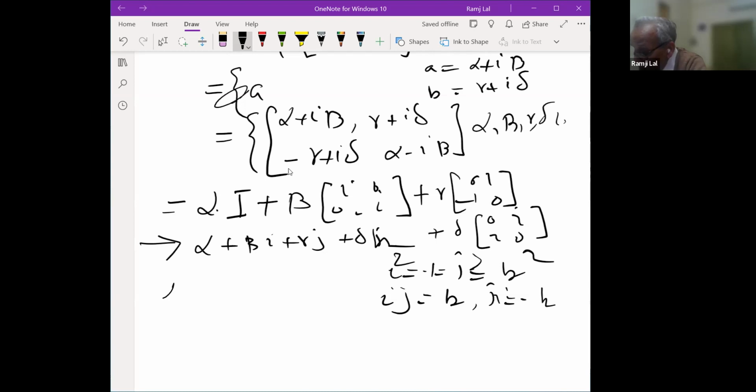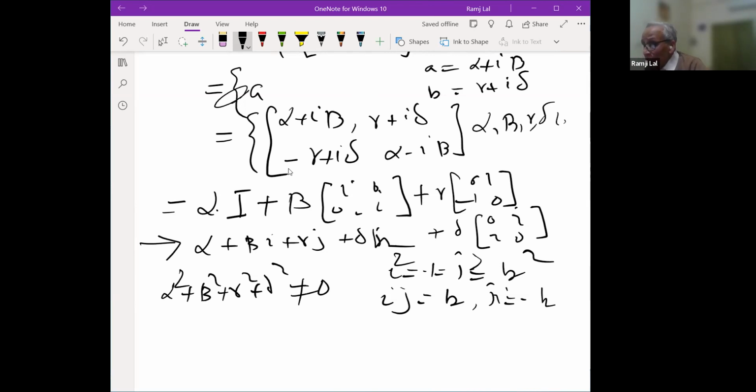And the only thing is that alpha squared plus beta squared plus gamma squared plus delta squared is non-zero, because that determinant is non-zero, it's a non-singular matrix. So alpha squared plus beta squared plus gamma squared plus delta squared is non-zero.